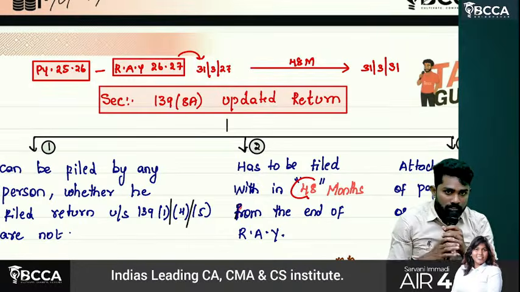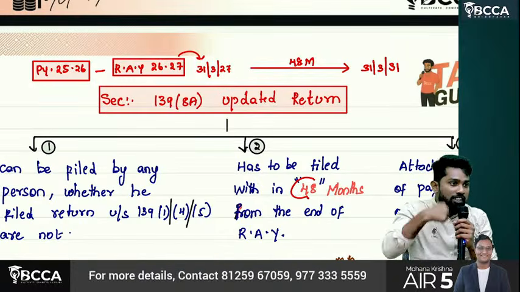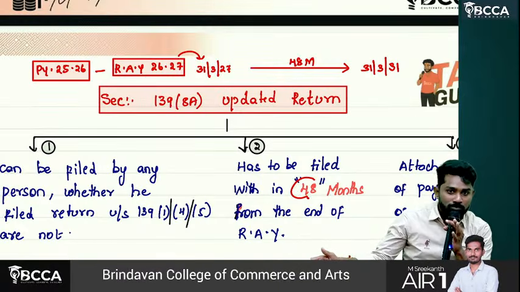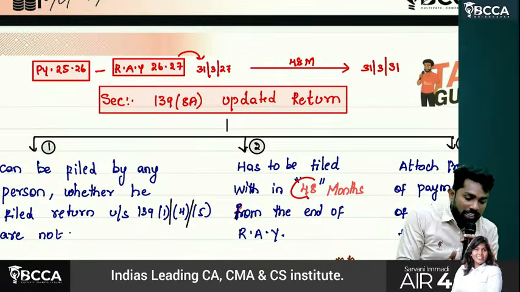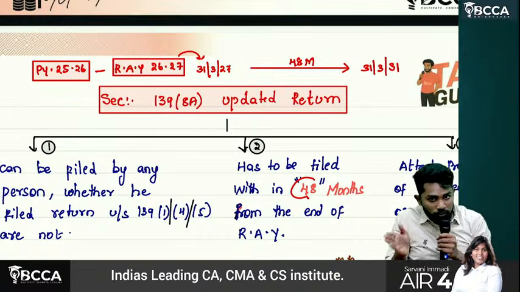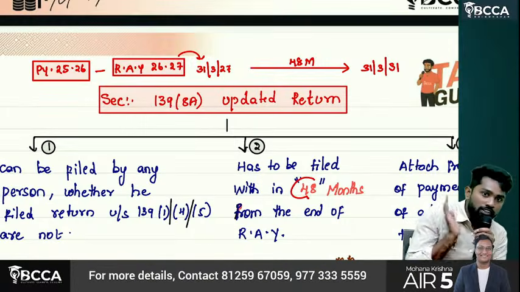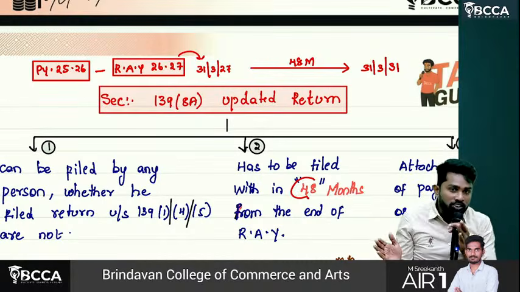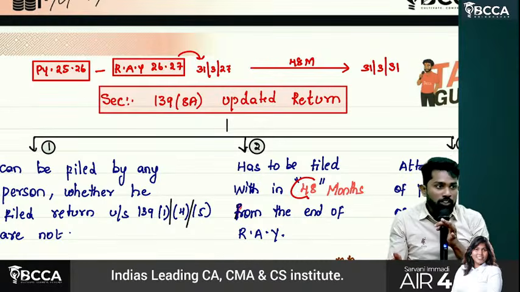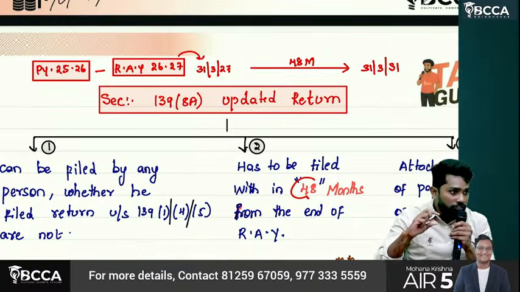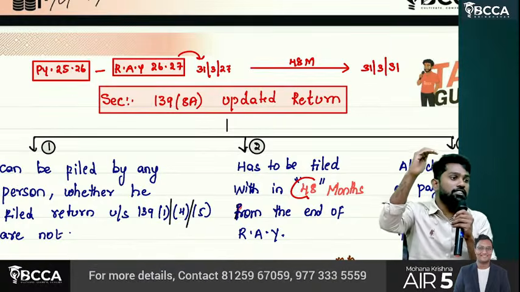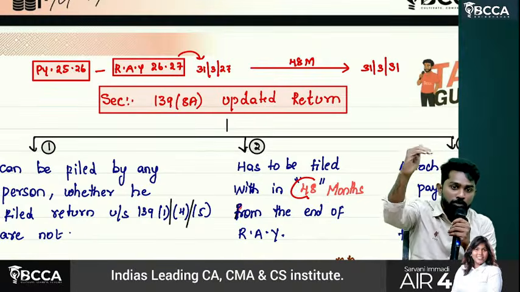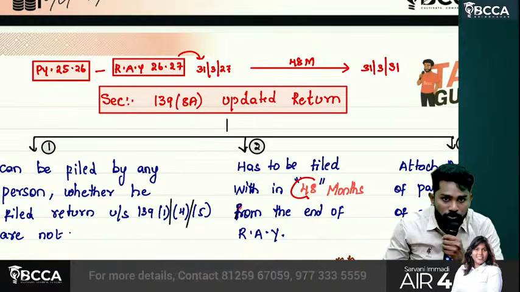See, understand, sir, the faster the realization happens, the less will be the additional tax. The additional tax is not fixed even if you file in 2 years or in 4 years. The additional tax increases based on the time you take. If it is within 12 months, there is less additional tax. If you take 24 months, then the additional tax will increase much more. 36 months, it will increase much more. 48 months, it will increase much more. Like that.